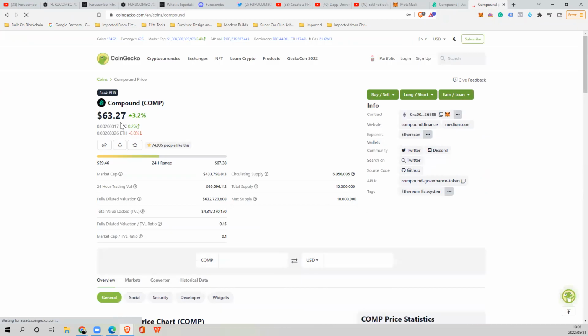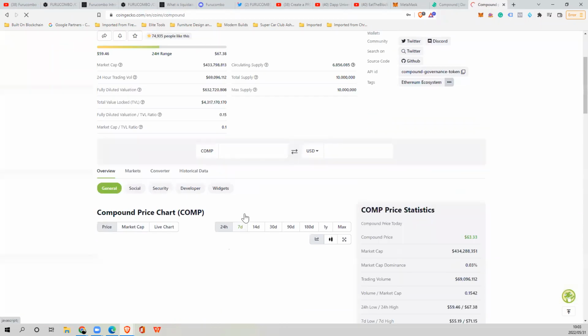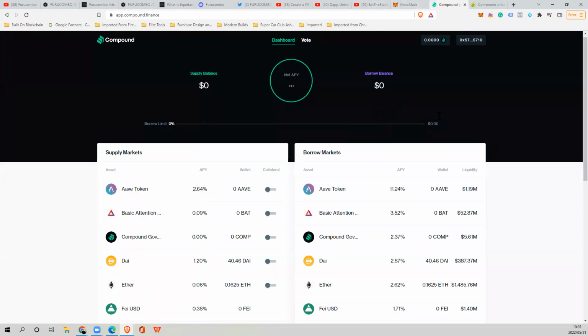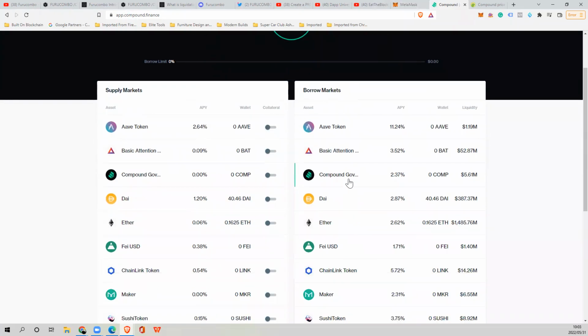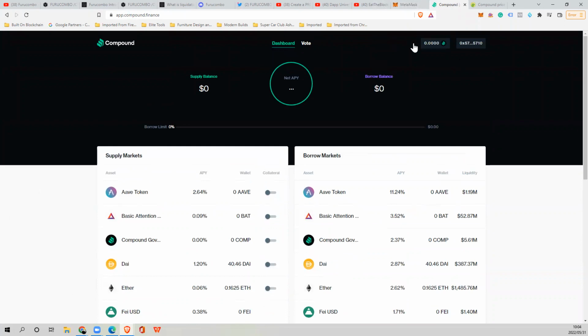Current value is 63.27 US dollars for the Compound token, right? So on this platform, by supplying and borrowing, you're going to be earning Compound. You're going to be earning a secondary token as a reward. You can then create a passive income system to utilize flash loans to deposit, to borrow, to pay back the flash loan, and then to earn your Compound tokens, which you can then withdraw, right? That's one way of doing this.